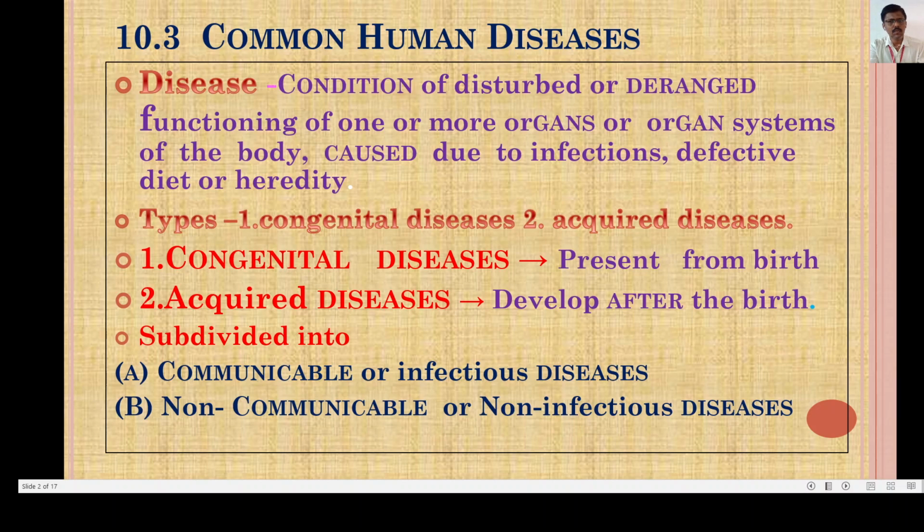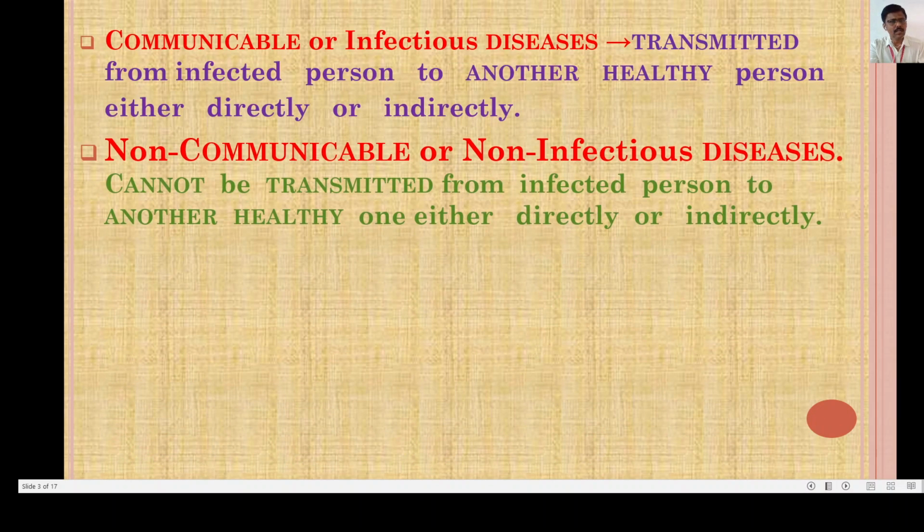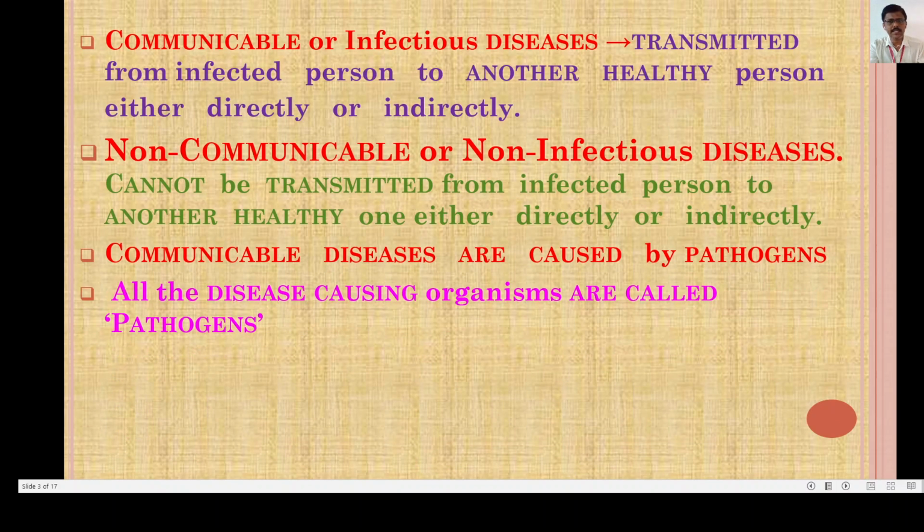Now we will move step by step. What are the communicable or infectious diseases? The diseases which are transmitted from infected person to another healthy person, either directly or indirectly, are called communicable or infectious diseases. I will explain again. The diseases which are transmitted from the infected person, who is suffering from the disease, to another healthy person, either directly or indirectly, are called communicable or infectious diseases.